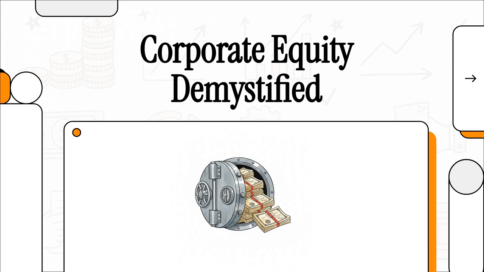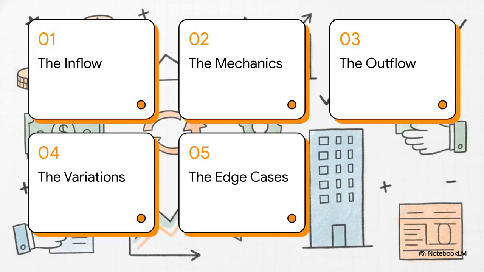First, the inflows, so when a company buys back its own stock. And second, the outflows, when it distributes wealth right back to the shareholders. Let's get right into it. Here's how we're going to break it down today. First up, the inflow. Then we'll look at the mechanics, followed by the outflow. After that, we'll cover the variations, and we'll wrap things up with a look at the edge cases.